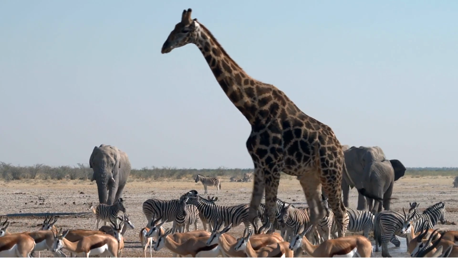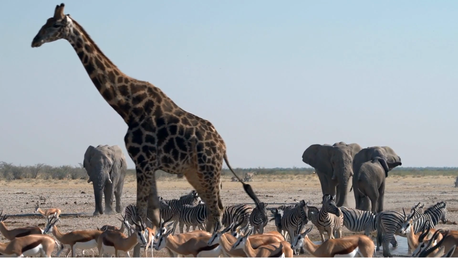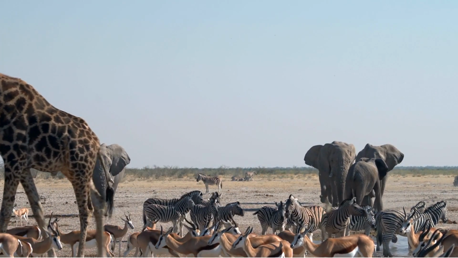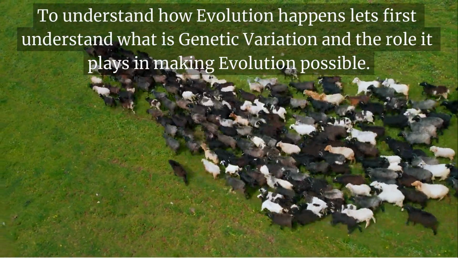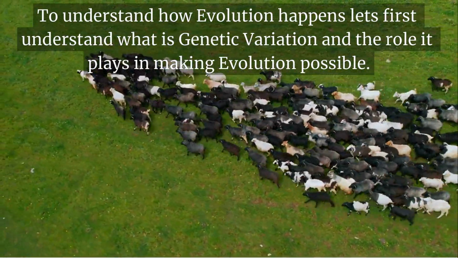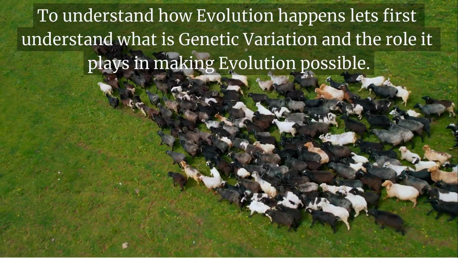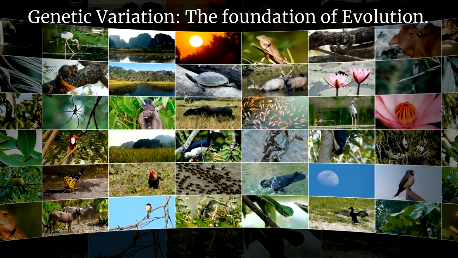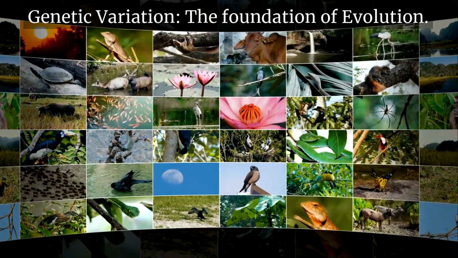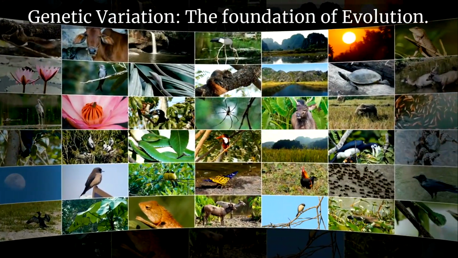In today's presentation, we will explore why genetic variation is essential for evolution to take place. To understand how evolution happens, let's first understand what genetic variation is and the role it plays in making evolution possible. Genetic variation, the foundation of evolution, a prerequisite without which evolution cannot occur.